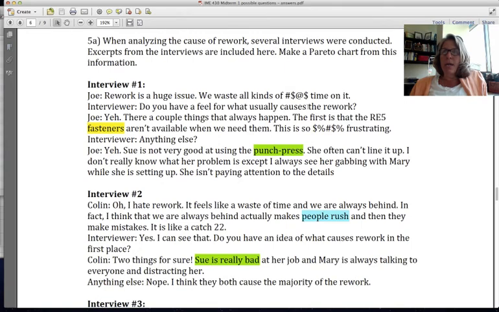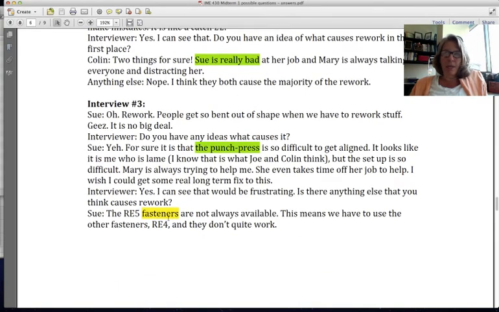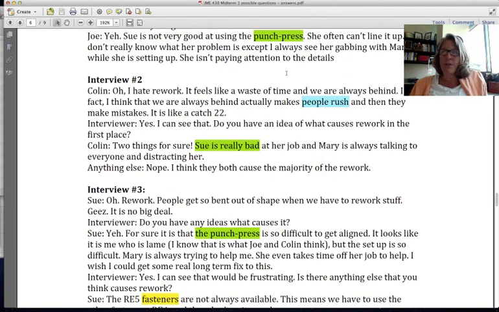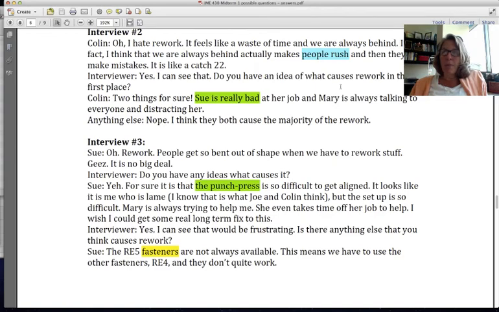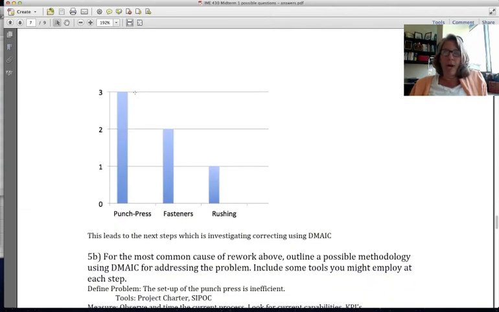The next question is, from these interviews, I'm asking you to create a Pareto chart. What I've done here is highlight things that seem common. In this first example they talk about the fasteners, and in the last example 2 people talked about fasteners. Talking about problems with the punch press, one of them blamed Sue and the other blamed the actual press. 2 of them blamed Sue and 1 blamed the press, but they're all saying that's the function that's off. Then another person said people were rushing. So I created a simple Pareto chart where 3 people said punch press, 2 and 1.